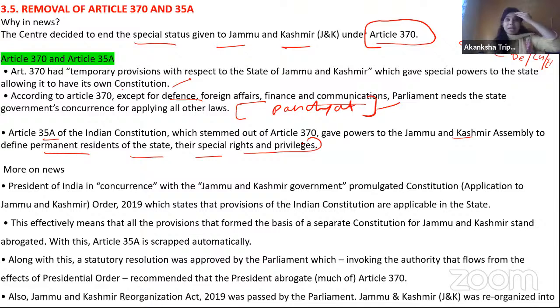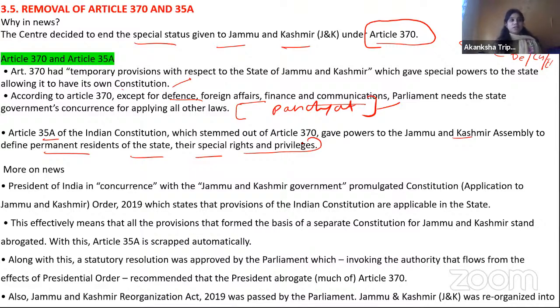ठीक है, थोड़ा इंटरेस्टिंग बनाने के लिए मैं इतना बता देती हूँ कि Article 35A जो था, because of that, a person who is not from Kashmir, they cannot buy a property in Kashmir. Second, again, there was a problem. I'm not talking about the residents, but there was another problem where it comes to the jobs, promotion.